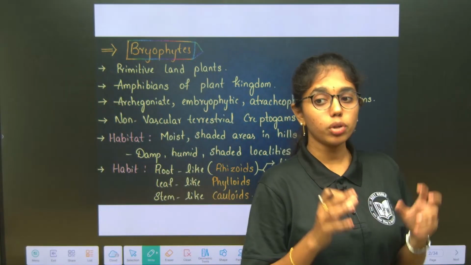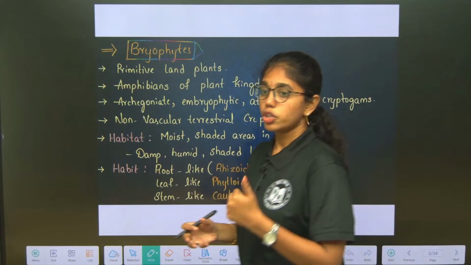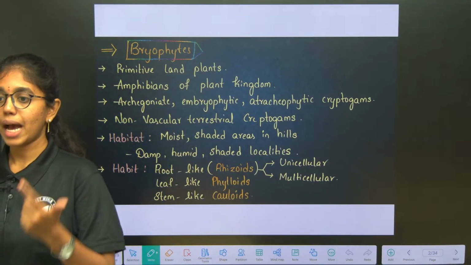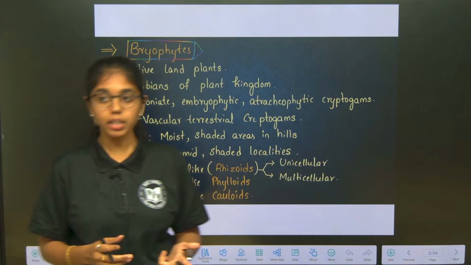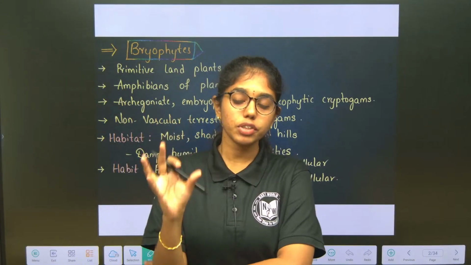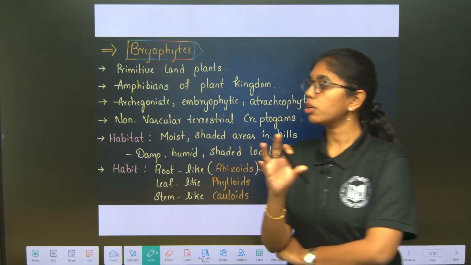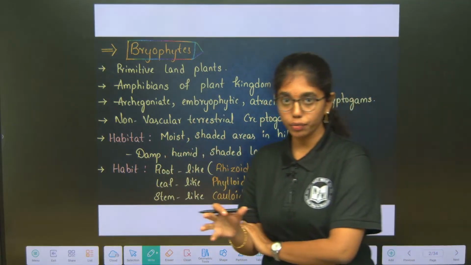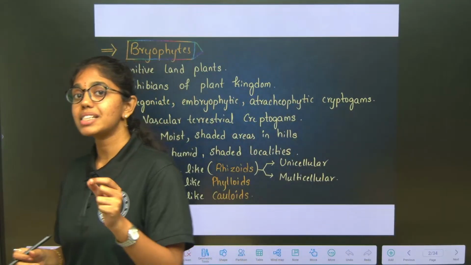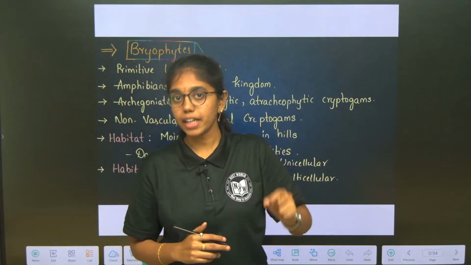Then we looked upon branches of taxonomy, wherein we have exercised numerical taxonomy, that is phonetics, cytotaxonomy and chemotaxonomy. And then we looked into algae. So, the first division under plant kingdom is done. Today we will be looking into bryophytes and pteridophytes. After that, we will be exercising all the NEET previous year questions targeting algae, bryophytes and pteridophytes.